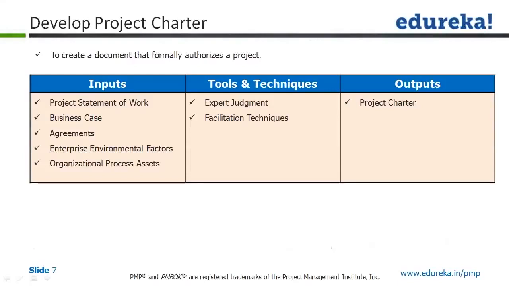This is develop project charter. Since it's the beginning of the project, there are not many things available in hand as an input. The input available for the purpose of develop project charter is the project statement of work.